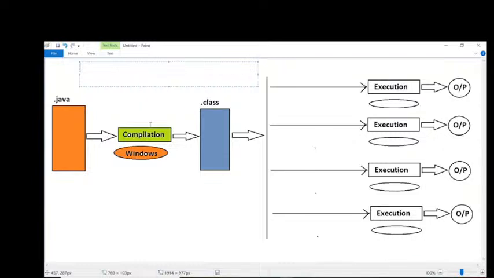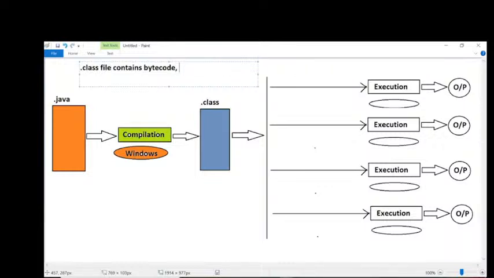Now understand what this .class file is. Observe carefully. A .class file contains bytecode. An .exe file contains directly executable code, but a .class file contains bytecode.